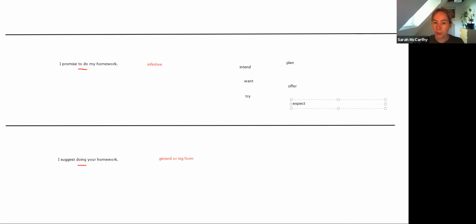So these are a few examples of verbs that take the second verb after them always takes the to form. Of course, this first verb depends on the tense. So yesterday I promised to do my homework. So it depends on the usual tense, but it's what happens to the second verb.